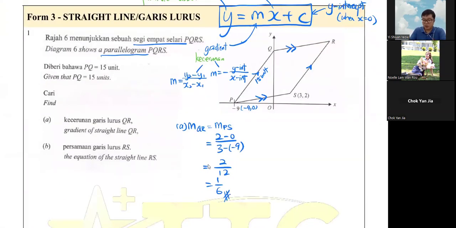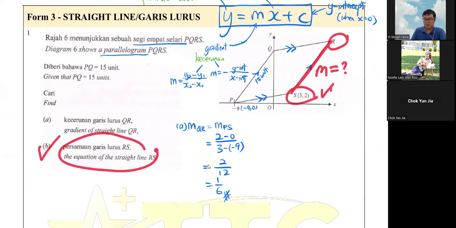Since this one is QR already, now RS. RS is here, so we need to know these two numbers. But we have 1 point only, which is not enough, because technically we need another gradient first before we can do the equation of this one. For an equation you just need 1 point and 1 gradient, or 2 points, because when you have 2 points, you can get the gradient. Then you can just take one of the points and do the equation. So minimally, you need 1 point and 1 gradient. That's all you need to know.